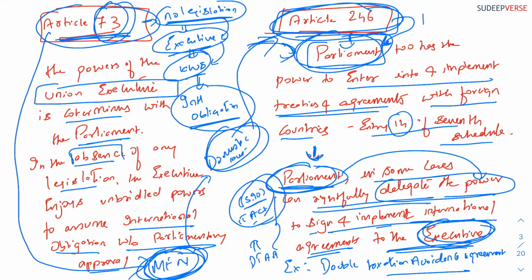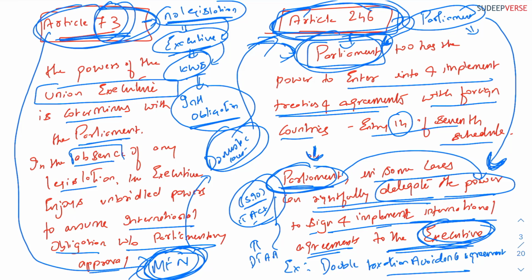Either the parliament has to approve the amendments to provide MFN clauses in the treaties, or the parliament can provide another delegation of power for the MFN. So the parliament has a twofold option. However, executive action alone cannot introduce MFN clauses in the international treaties. That is the essence of what I am trying to discuss. I hope you understood what Article 73 and Article 246 are.